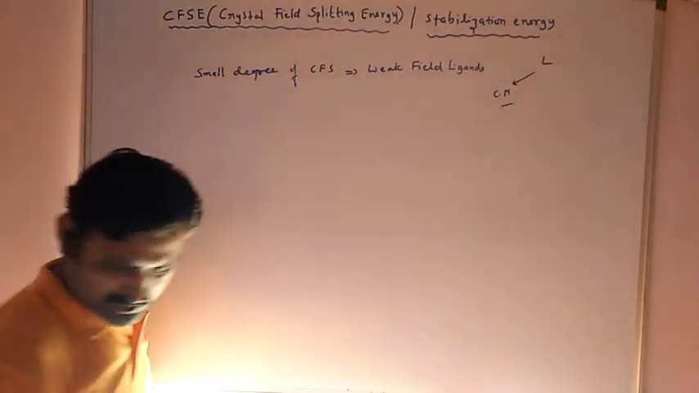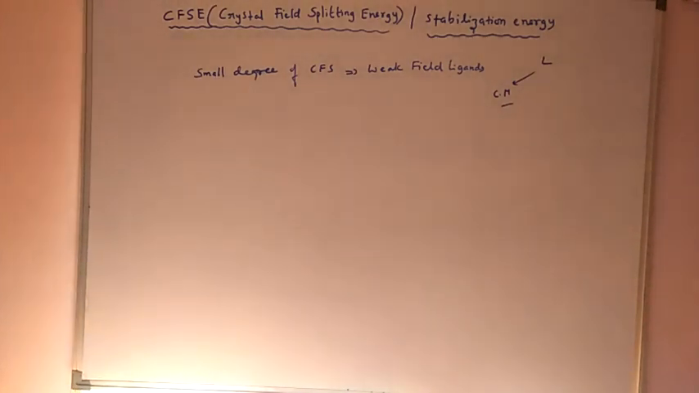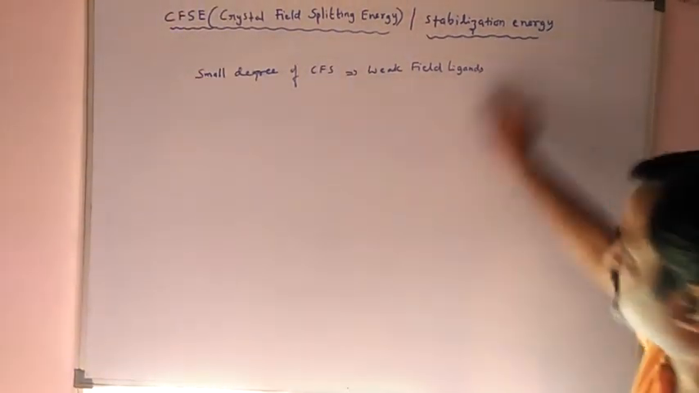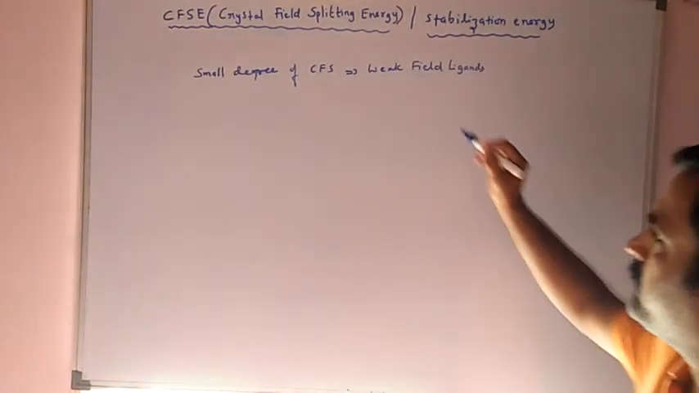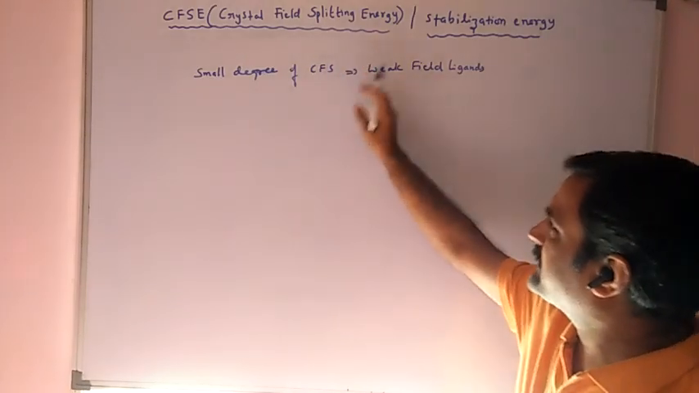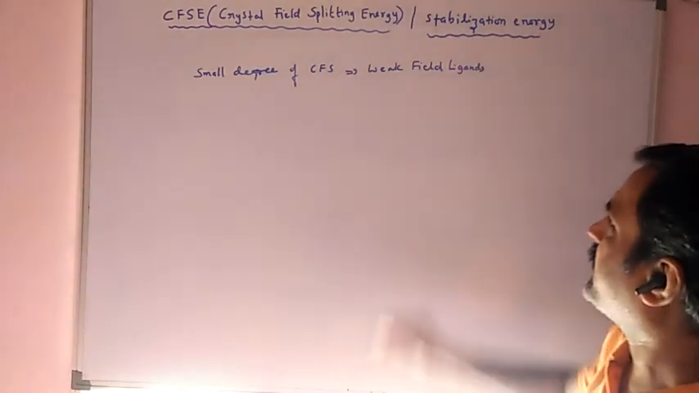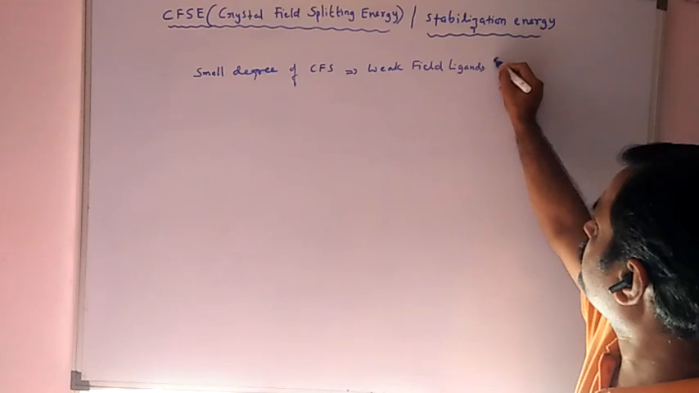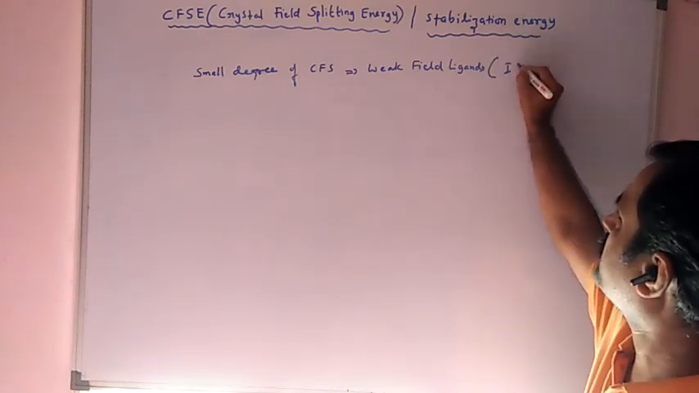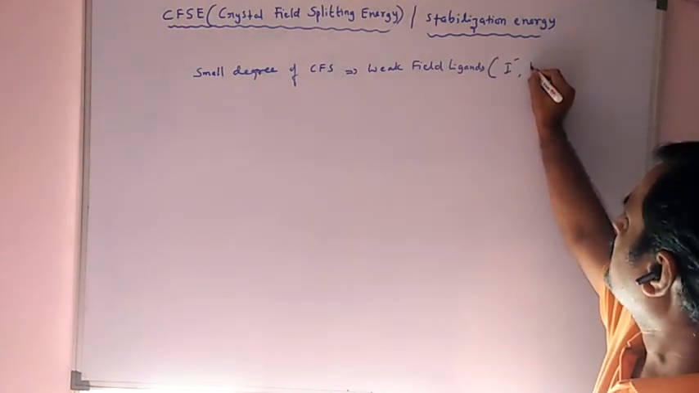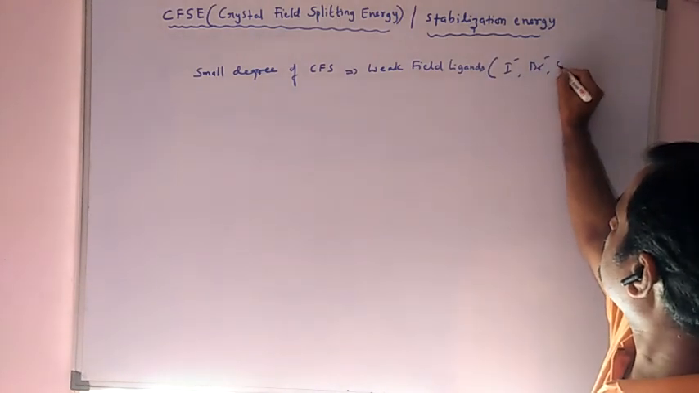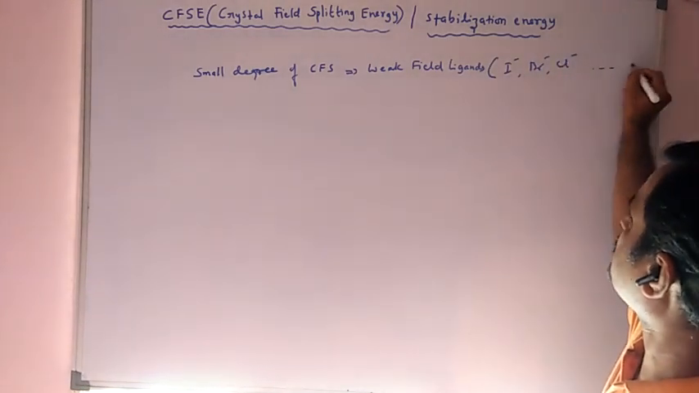So what do you mean by a weak field ligand? A weak field ligand is nothing but a ligand which causes a small degree of crystal field splitting. Examples we have are I minus, Br minus, Cl minus, etc.